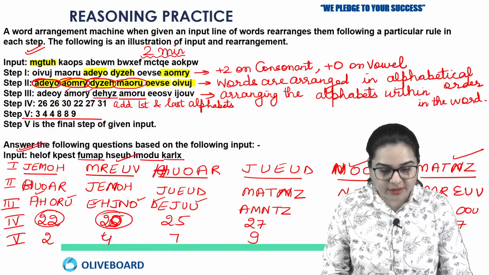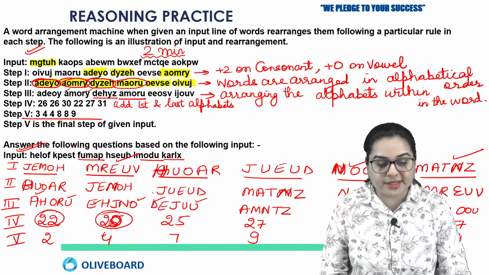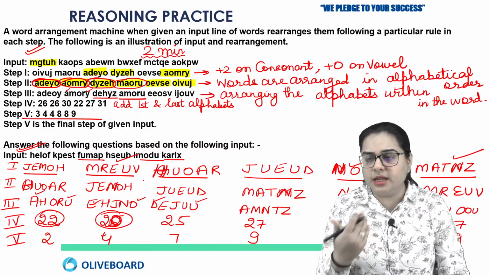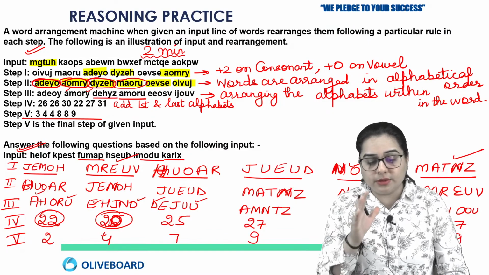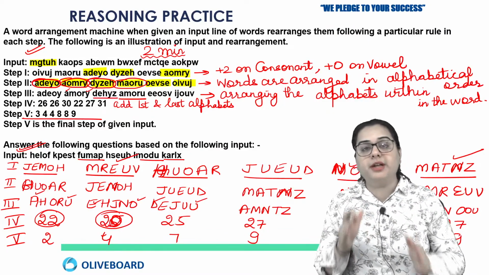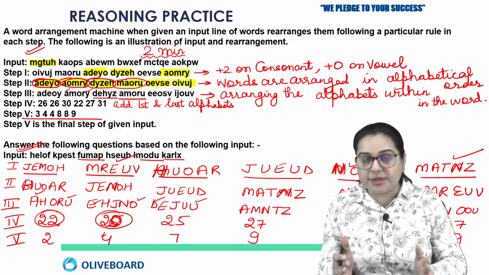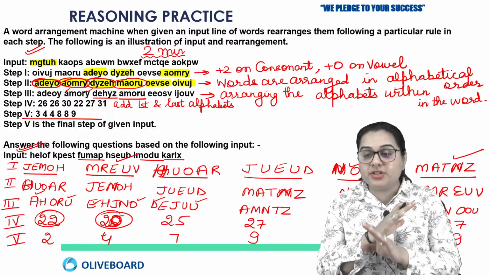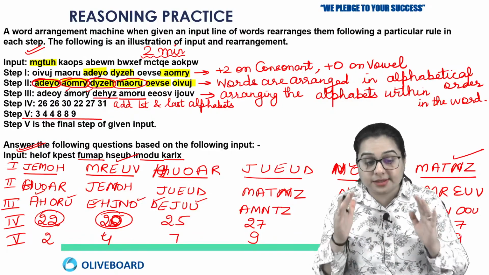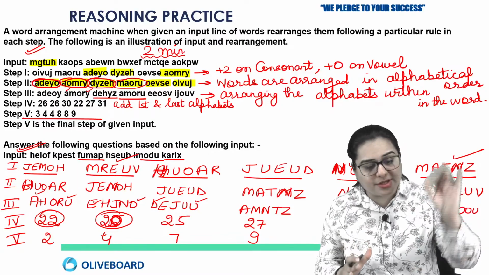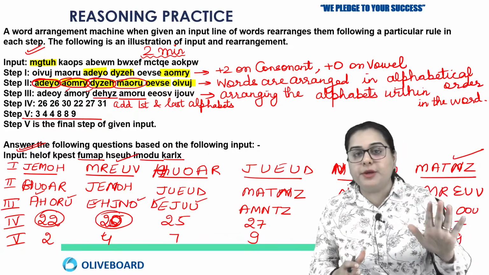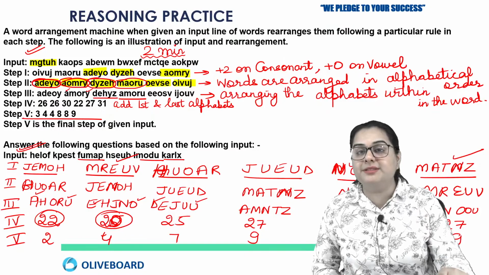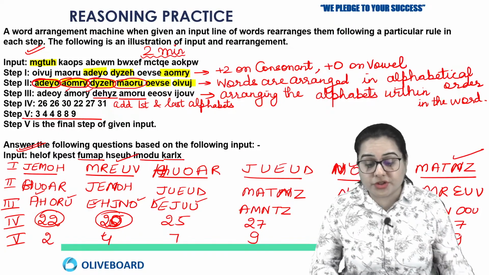I think I have written some alphabets after adding 1 in step number 2. So you can check that, because the whole question, now this is actually the question of input output that came last year in your examination. Now you can see this is actually very time consuming, but it justifies, because 5 questions will be solved if you're going to make the solution.